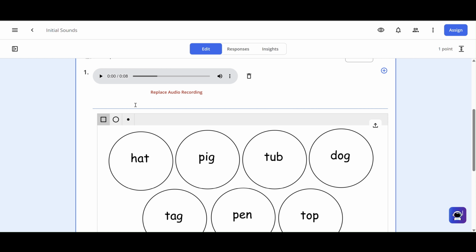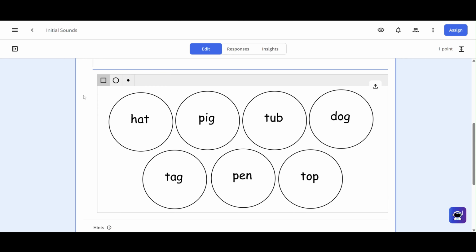You can also type it if you want to, but if you have early learners, they may not be able to read it just yet, so you can do audio as well or type. Because I have chosen circles for all of my words, I'm going to choose the circle shape.